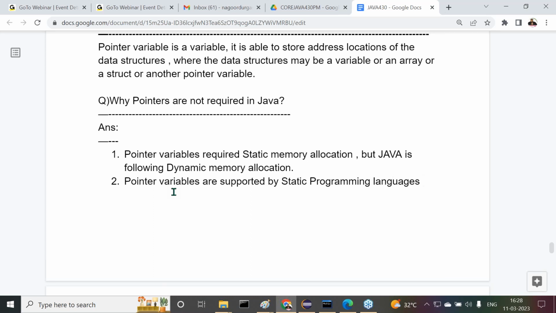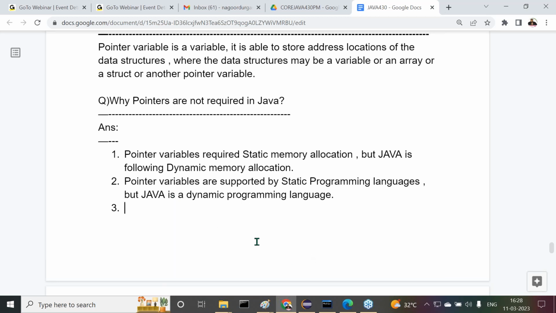Pointer variables are supported by static programming languages, but Java is a dynamic programming language. Both points are almost the same. The first point is about memory allocation, but the second point is directly about the type of programming language. Almost all the same, nothing is different here. That's okay, fine. Now let's understand the next point.